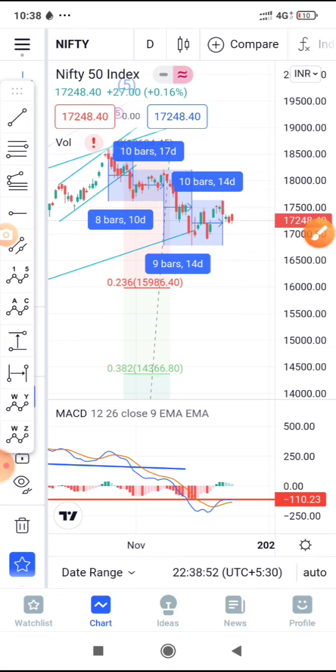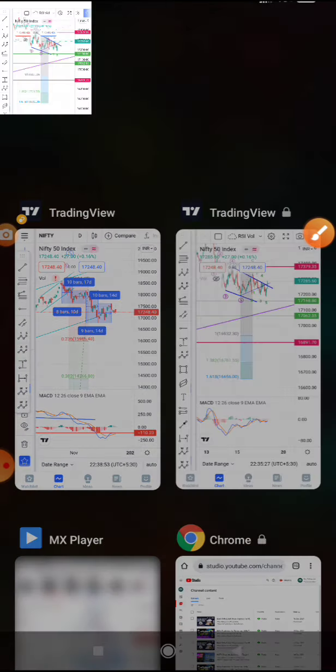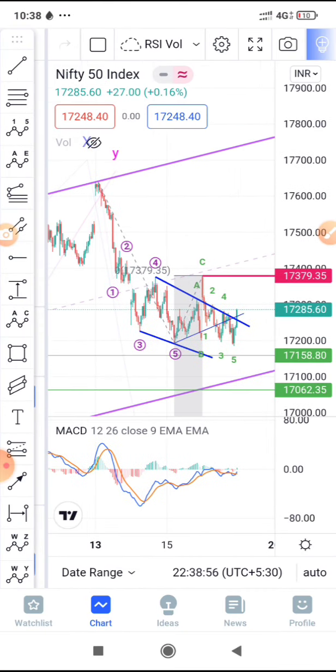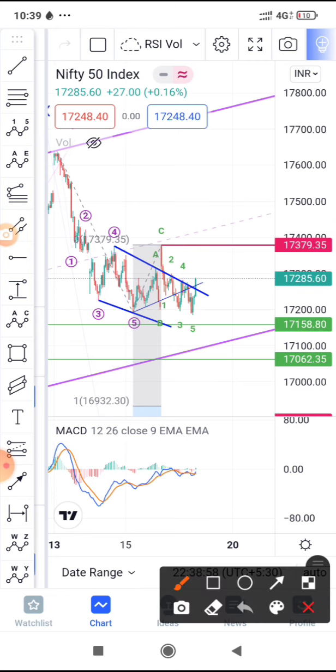for the Nifty. So when I go and check the 15-minute chart, I want to show you here that we have already started wave A. So this is pretty much 1 and 2 of wave A. Okay, so wave A is yet to be completed. That's what I think. I'm not thinking this has a smaller wave A.